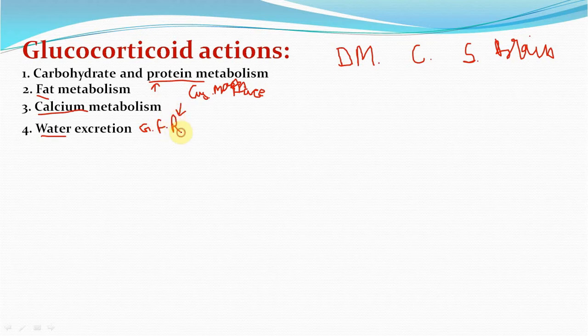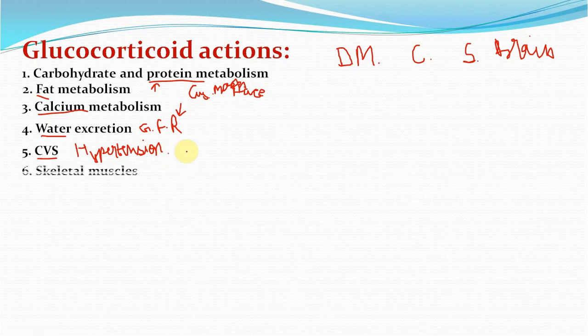Cardiovascular system. They play a permissive role in development of hypertension. Aldosterone insufficiency is attended by low cardiac output, arteriolar dilatation, poor response to adrenaline and increased permeability of capillaries.